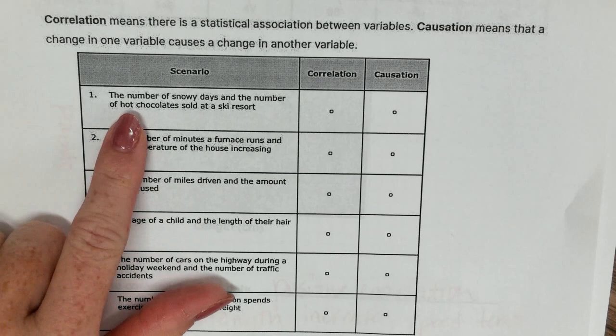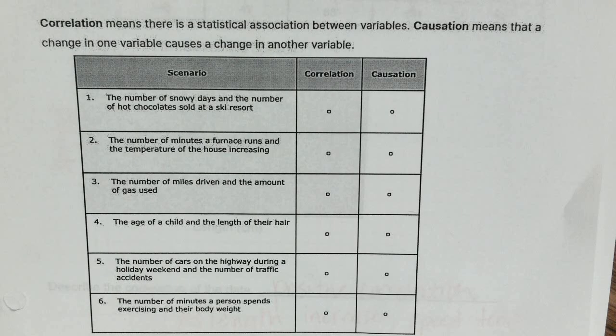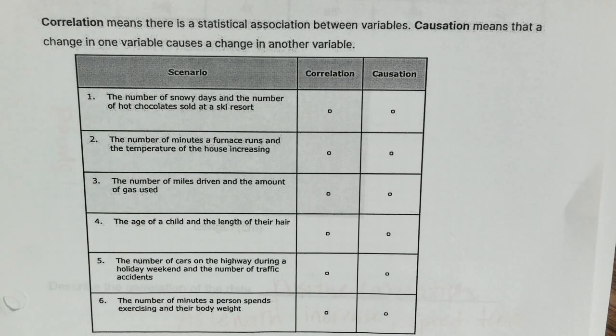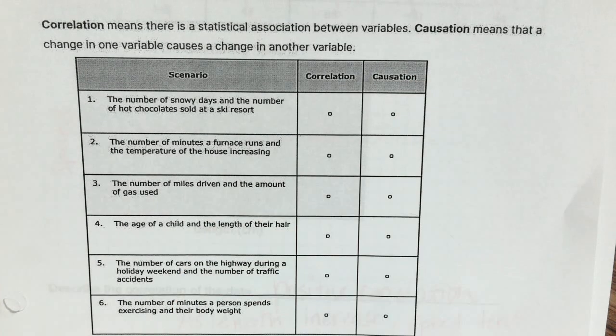Okay, it says the number of snowy days and the number of hot chocolates sold at a ski resort. Do y'all think that's related? Yes or no? Yes, I agree. Do you think it's correlated? Like there's a correlation between the two, or do you think it's causation, meaning it will 100% happen?